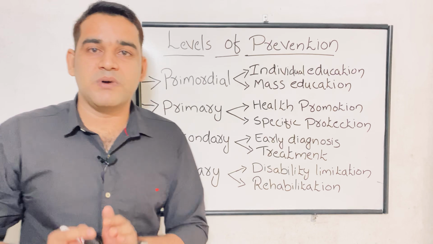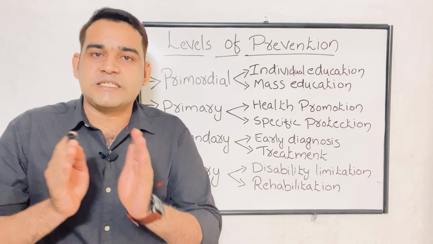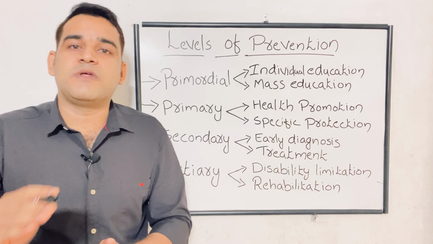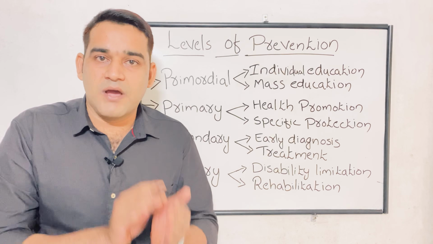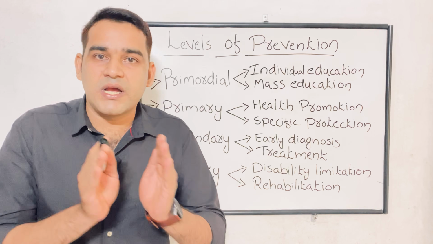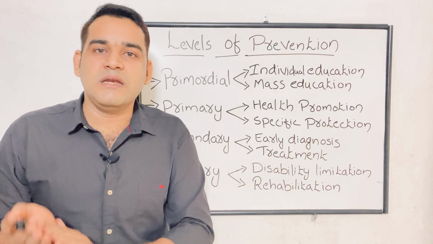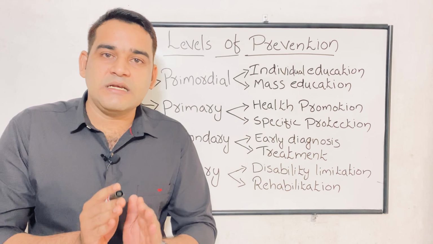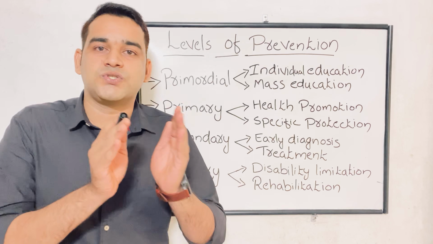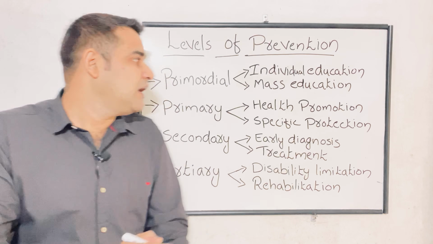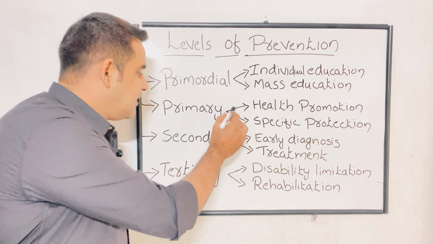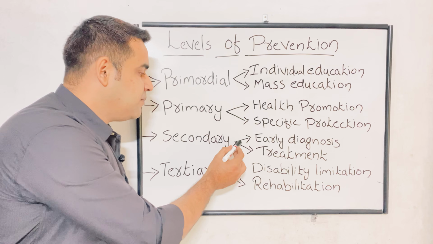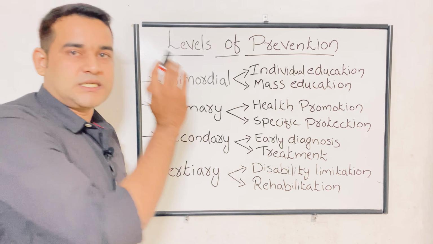As soon as possible, we have to start the treatment to prevent the progress of the disease to the next stage. We have to start the treatment also. So early diagnosis and treatment are the main things coming under the secondary prevention. What is secondary prevention? The action taken to halt or stop the progress of a disease. Okay, no smoking, smoking, and here now they are BP or hypertensive patients, they have hypertension.